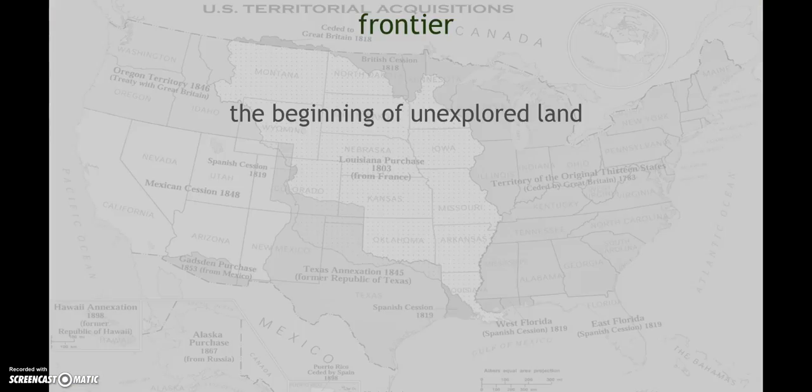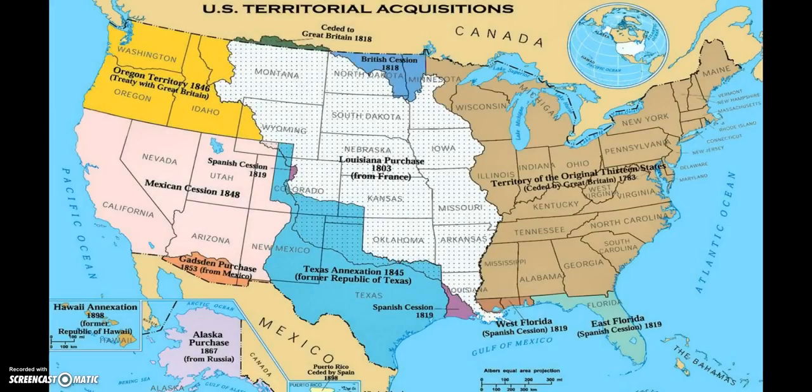So the first term we'll take a look at is the frontier, which is the beginning of unexplored land. So what we define as a frontier changes over time. As the United States acquired more and more territory, what we call the frontier changed. During the Revolutionary War, places like Ohio, Kentucky, Tennessee would have been considered the frontiers. On the other side of the Appalachian Mountains, it was kind of far away. It was hard to get to.